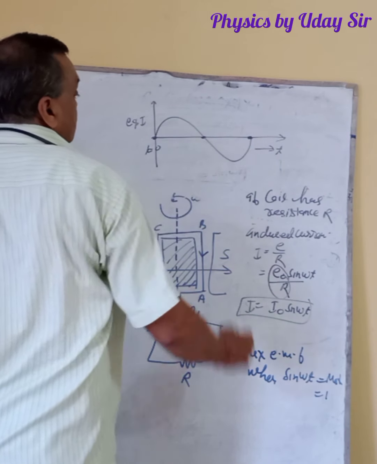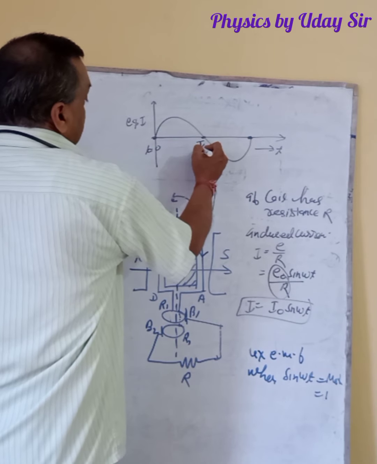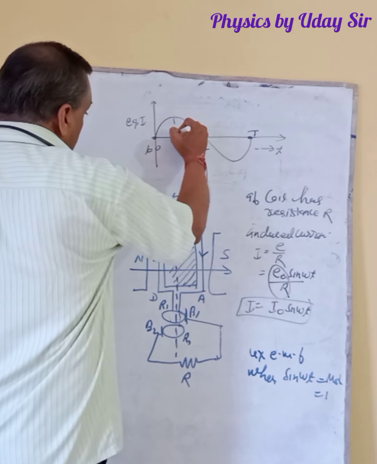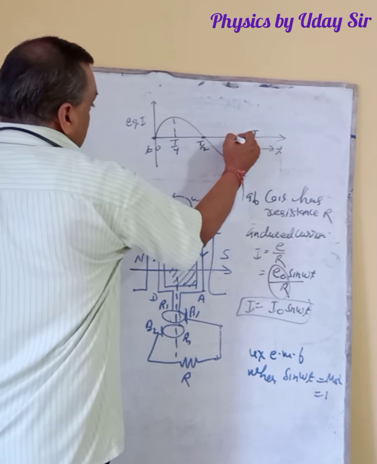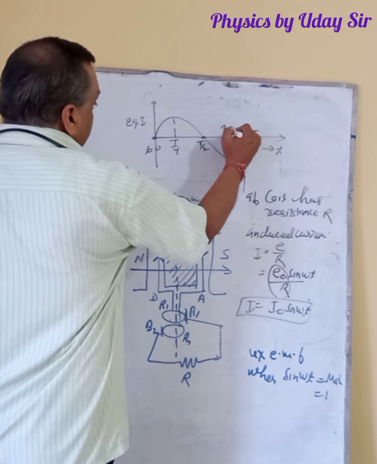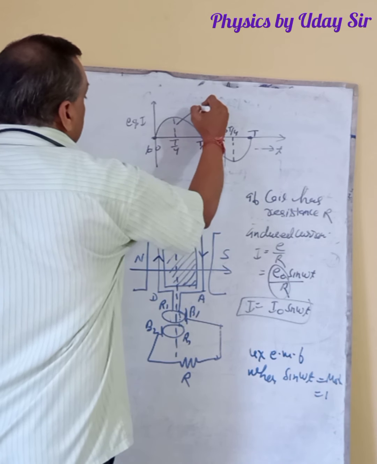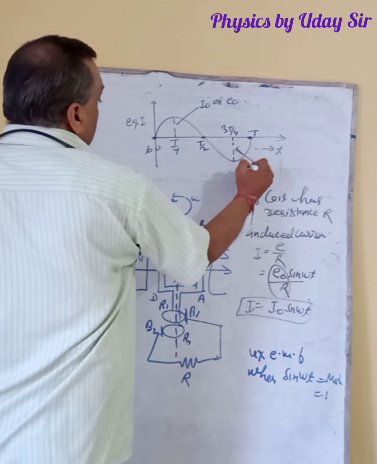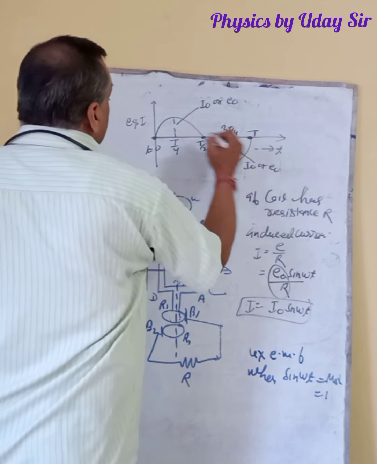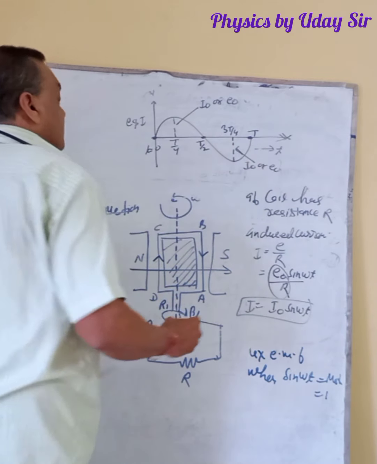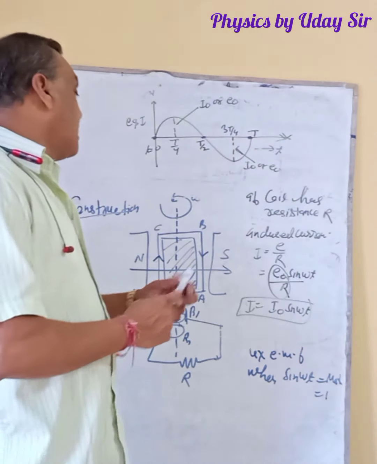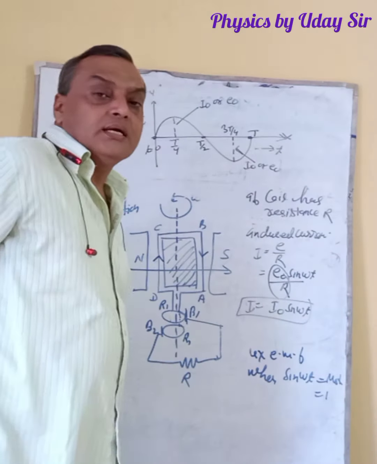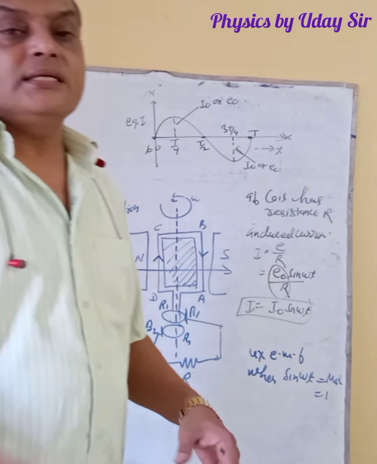Here the current is 0. This is T by 2 or the complete cycle. But at T by 4 or 3T by 4, the current will be maximum. This is I naught or E naught. Is it clear? After each half interval, the polarity of the current changes. Due to this reason it is called alternating current.